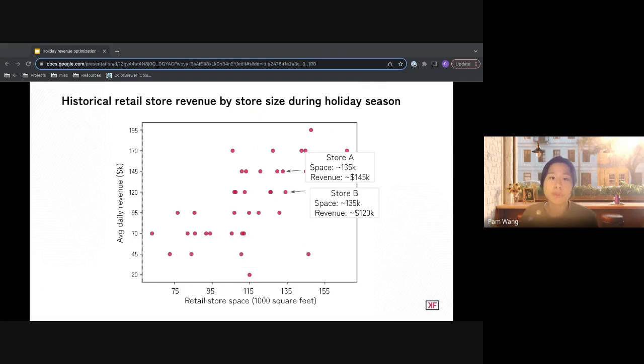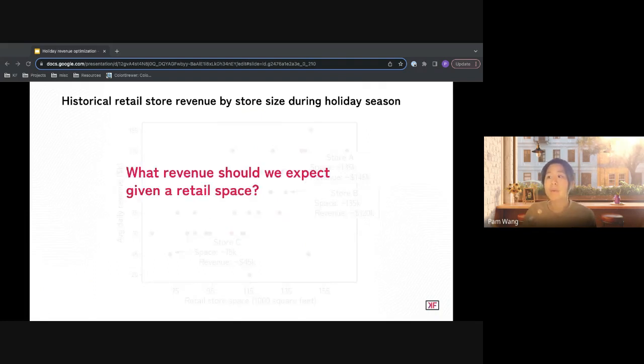Here's another example from store B. Store B is also around 135,000 square feet, but its daily revenue is around $120,000. These two stores may share similar sizes, but their revenues are different. This leads us to questions like whether both stores are underperforming, overperforming, or if A's performance is reasonable while store B falls short of expectations. So we can ask, what revenue should we expect given a retail space? One method we developed at KUNGFU.AI is to build a model to estimate expected revenue given retail store space.